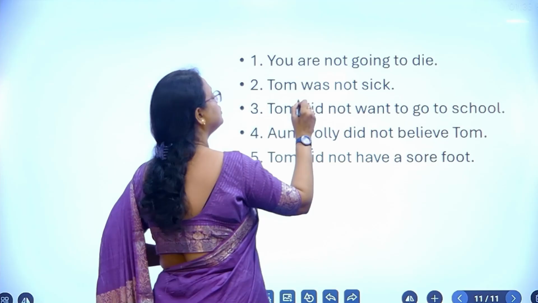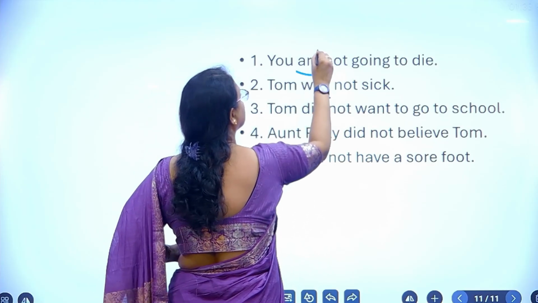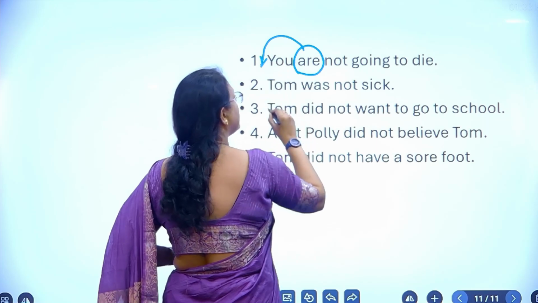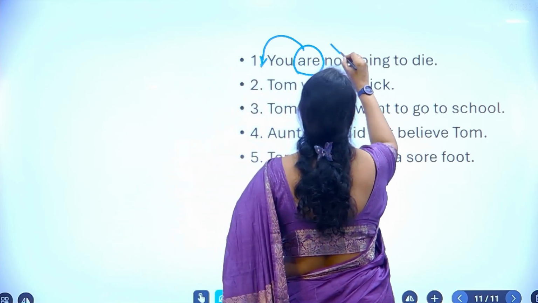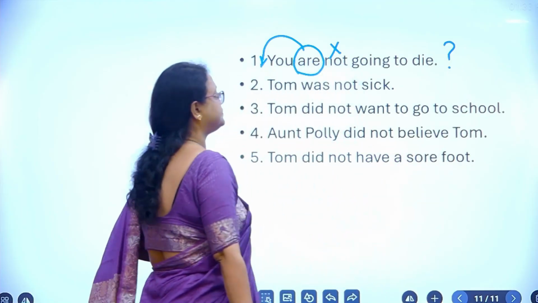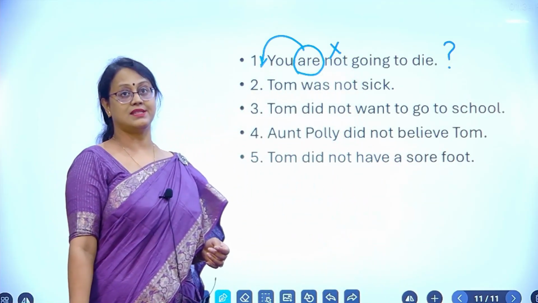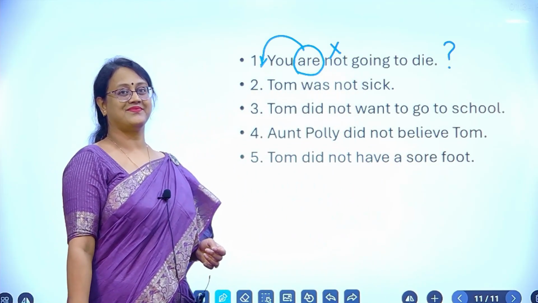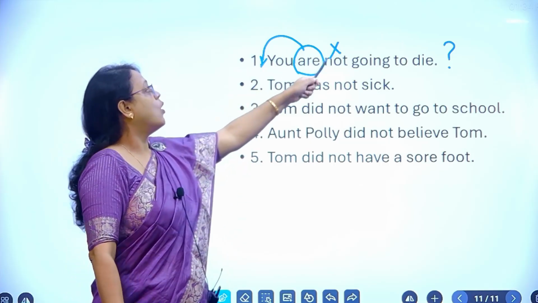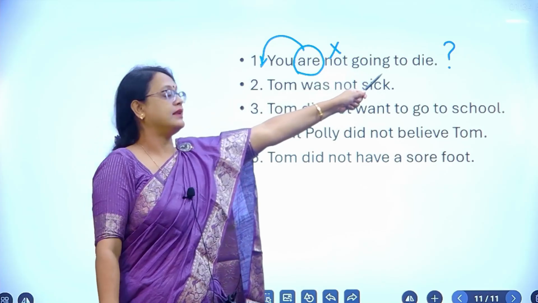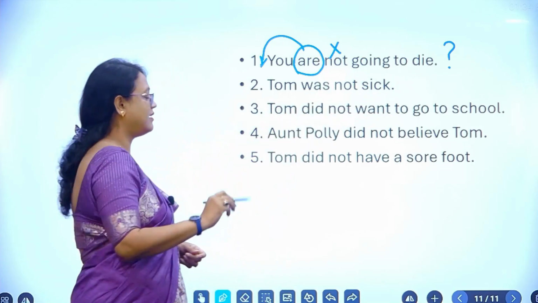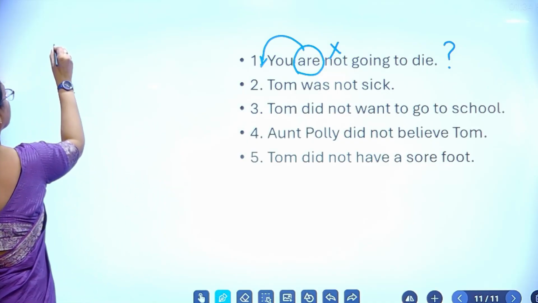So what do we do? We take this, bring it here, just omit this, and give a question mark here. It is as simple as that. Bring "are" before you, omit "not", write the rest of the sentence and just use a question mark. So how would it be?